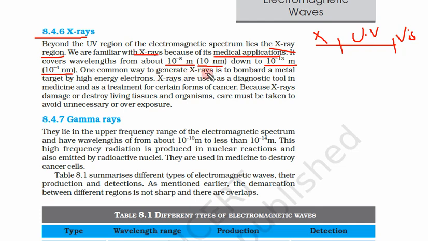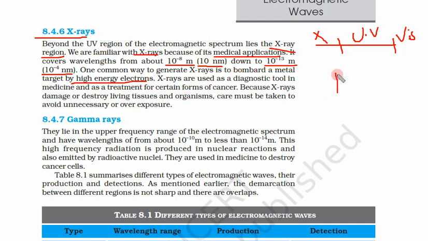One common way to generate X-rays is to bombard a metal target with high energy electrons. So how are X-rays generated? We all know how visible light is generated. Visible light can be generated by any visible light source. UV lamps can generate UV light, and IR radiation is generated by hot bodies. Microwaves are generated by klystrons or Gunn diodes or magnetrons, and radio waves are generated by moving charges in the conductors. Now X-rays, how can we generate X-rays?